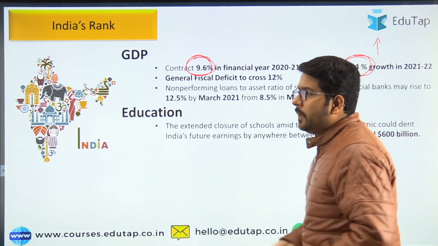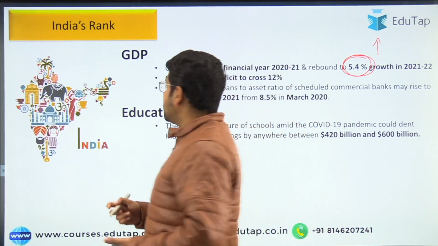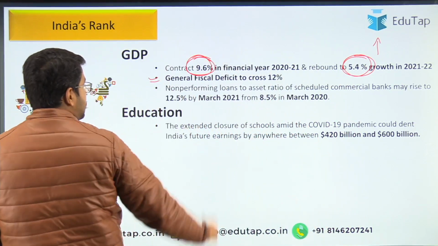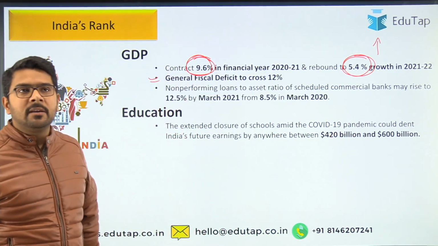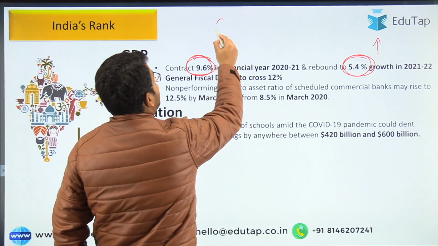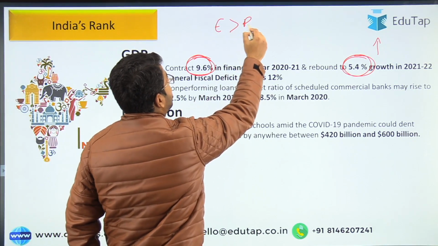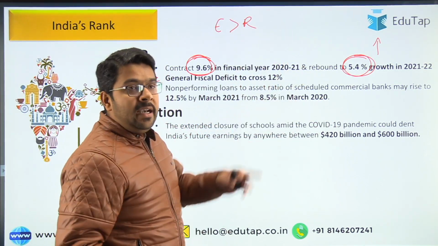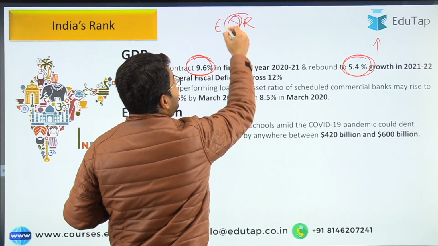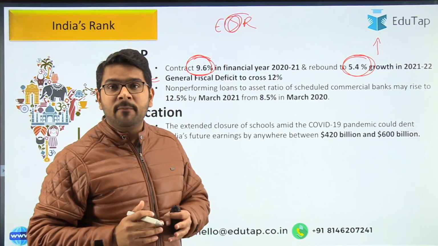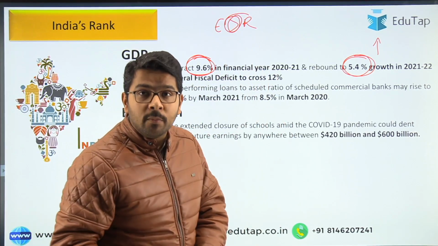Now the second important fact that has been highlighted in the report is about the fiscal deficit. I hope you understand what we mean by fiscal deficit. Fiscal deficit is nothing but how much your expenditure is over your revenue, and this difference between the expenditure and revenue is what you have to borrow from the market.